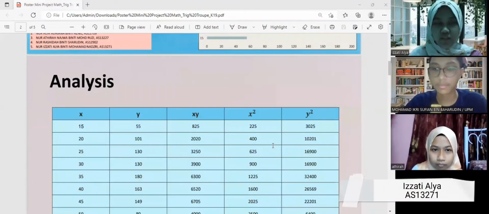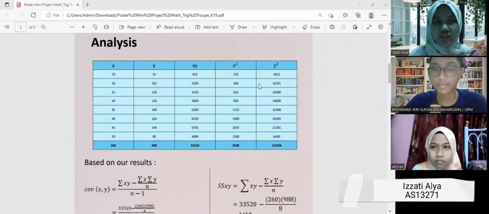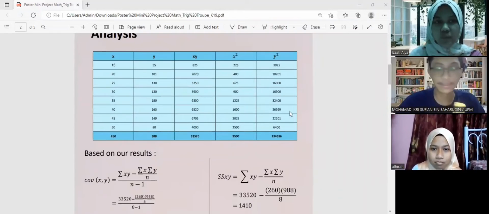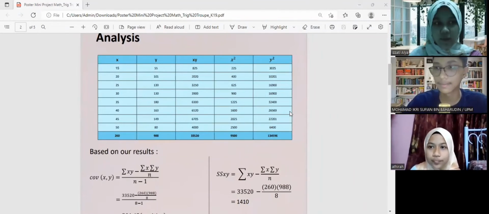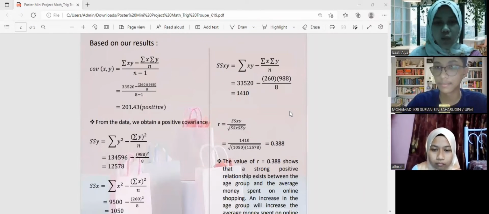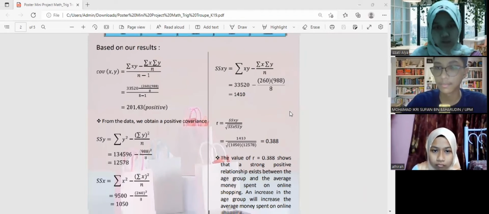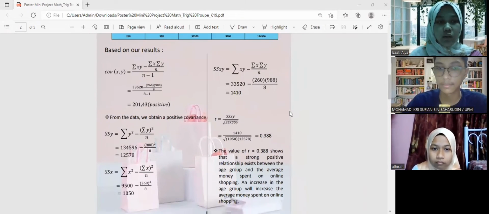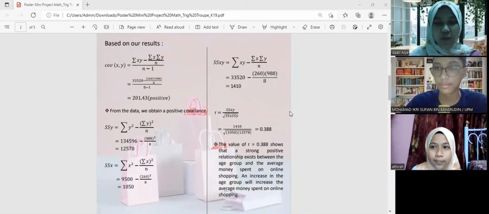So I'm going to explain about the analysis between average money spent on online shopping and different age. This is the result of our observation on online shopping. Column S represents the age group and column Y represents the average money spent on online shopping. Based on our result, we get the covariance of S and Y by using this formula, and we obtain the positive covariance of 201.43. Then we find the sum of square Y and sum of square S using the same formula. For Y we get 12578, and for sum of square S we get 1050. Then we find the sum of square SY by using this formula, and we get 1410.